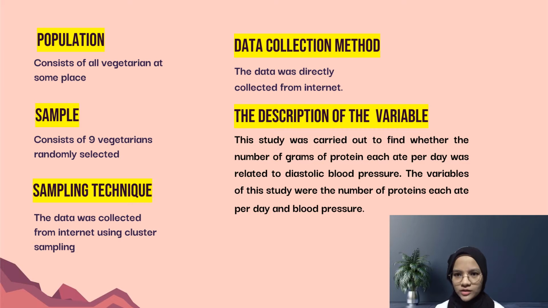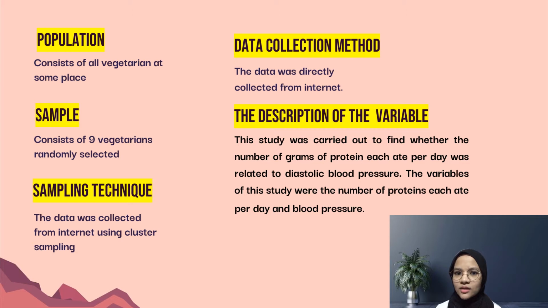We move to the next part, which is methodology. First is data description. For this study, the data used is secondary data. Secondary data is a type of data that is already available, and this data was collected from the internet. The population for this study consists of all vegetarians at some place, and the sample consists of 9 vegetarians randomly selected.